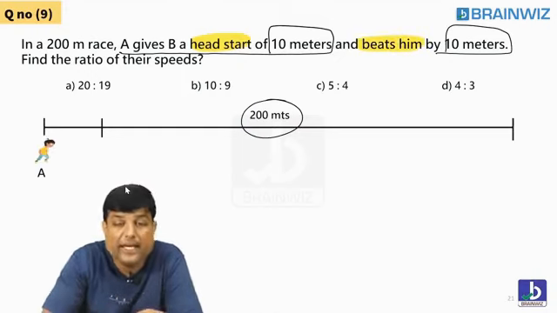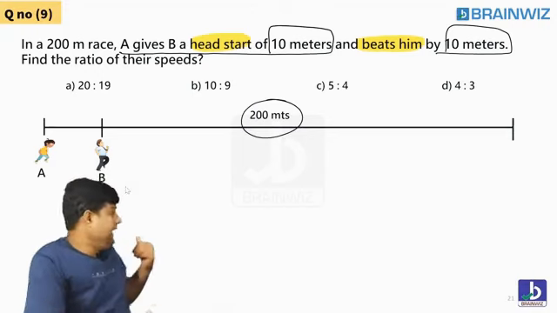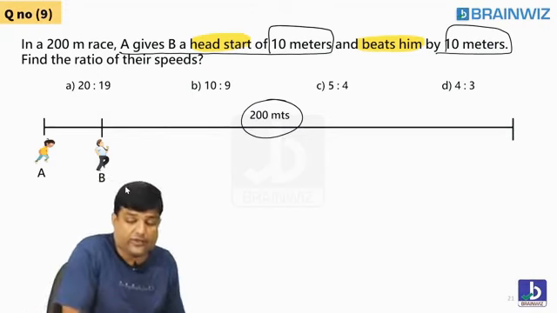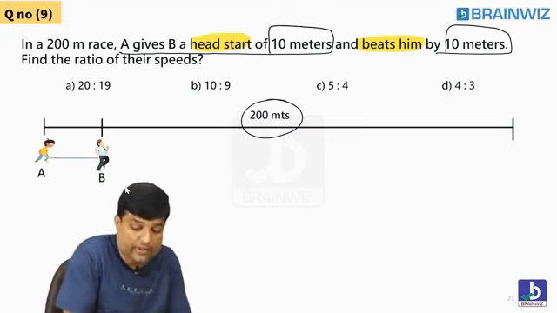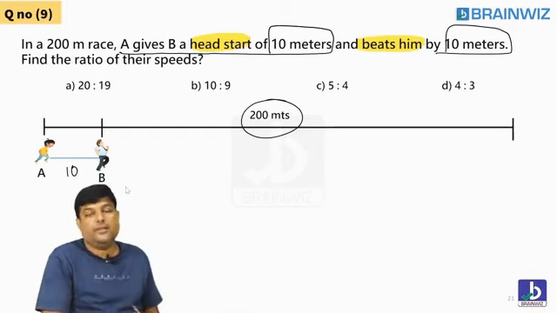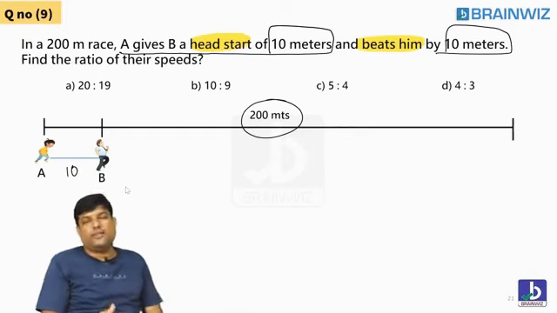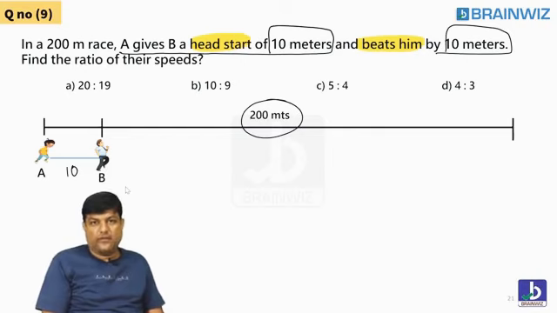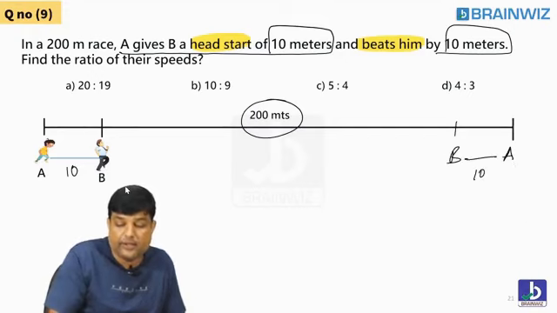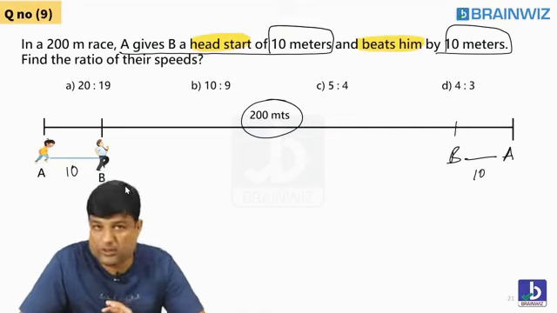You are giving him head start. Let's see here. A is telling B, okay, I will give you a head start. Tell me, students, what is the distance of the head start? Look at the distance of the head start. How much? 10 meter. A gives B a head start of 10 meter. Following everybody? And still A beats B. And still A beats B by how much? 10 meter.